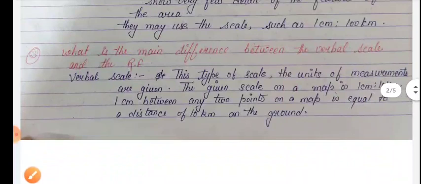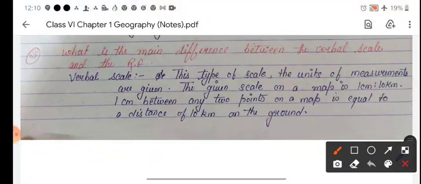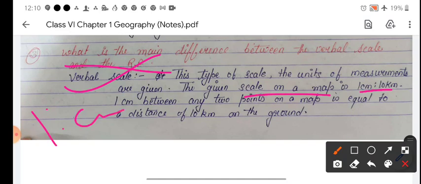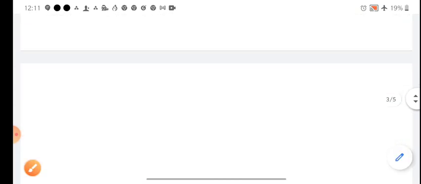Now the third question: what is the main difference between verbal scale and representative fraction? So in verbal scale, the units of measurement are given. The given scale on a map is 1 centimeter to 10 kilometer, and a distance of 10 kilometer on the ground is equal to 1 centimeter between any 2 points on a map.